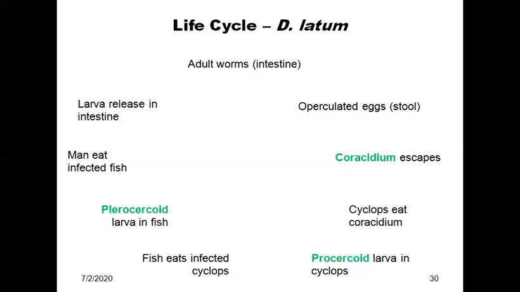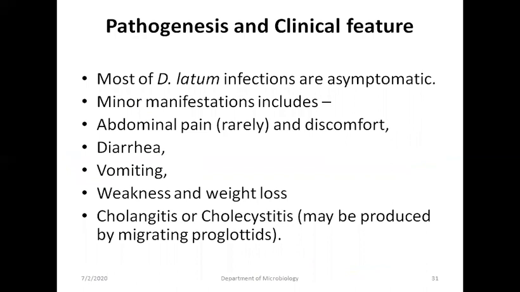Okay, so pathogenesis and clinical features. Most D. latum infections are asymptomatic. Minor manifestations may include abdominal discomfort, diarrhea, vomiting, weakness, weight loss, and rarely acute abdominal pain and intestinal obstruction. Cholangitis and cholecystitis may be produced by migrating proglottids.